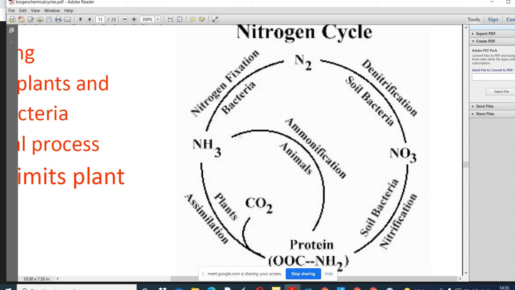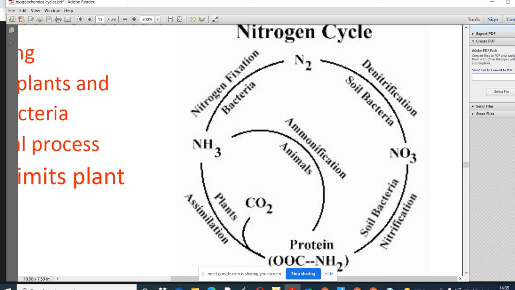Okay, root nodules of the higher plants also. So there are some bacteria. Rhizobium is one of them. Nitrogen fixation by the bacteria is a slow process, but it is an important process, and it plays a significant role in the recycling of nitrogen.